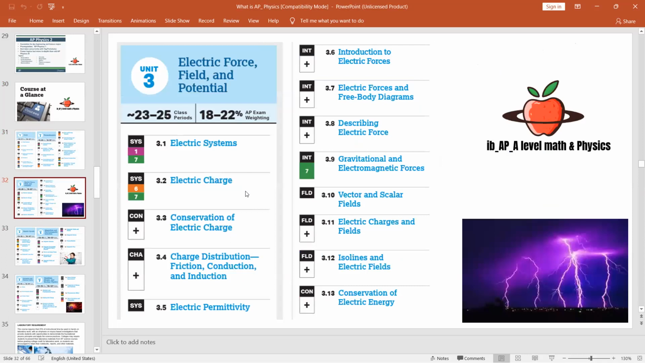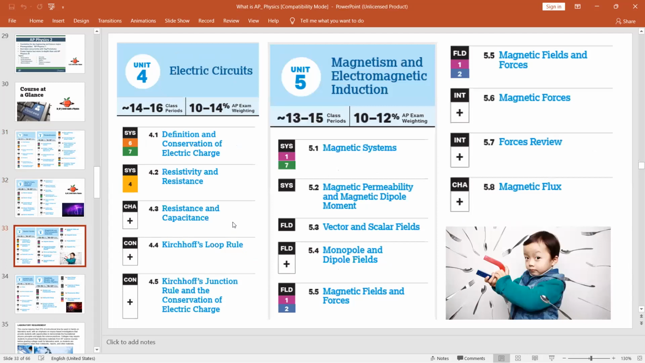If you go to unit 3, it is electric force, field, and potential. Here you have quite a long unit with 13 topics: electric charge, electric systems, conservation of electric charge, permittivity, distributions of electric force, vector, scalar, field, isolines of electric fields, conservation of electric charge. Electric circuits has 5 topics: definitions, resistivity, resistance, Kirchhoff's laws, both the current law and the voltage law. Then magnetism and electromagnetic induction: magnetic systems, vector, scalar, field, magnetic fields and forces, and so on.